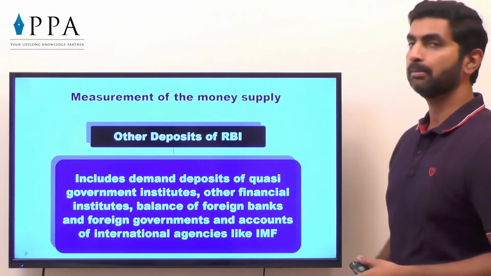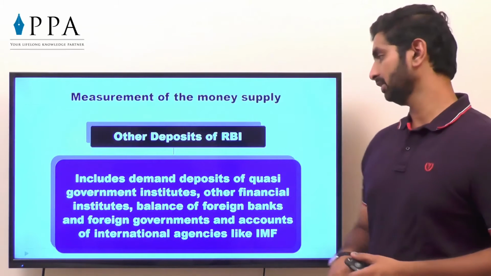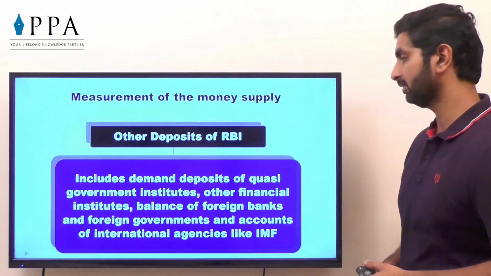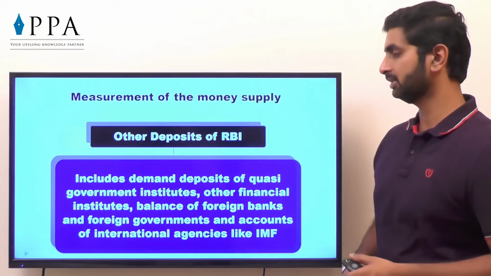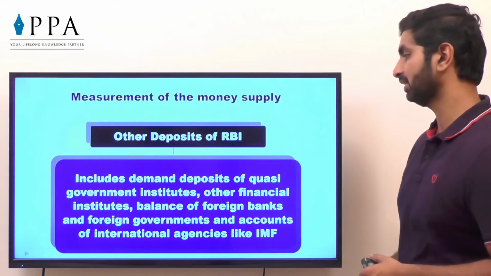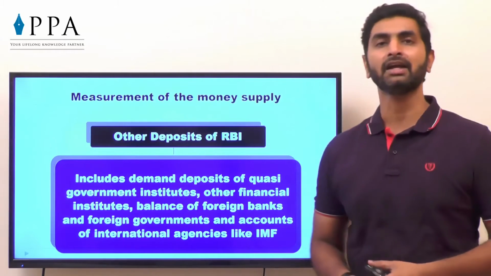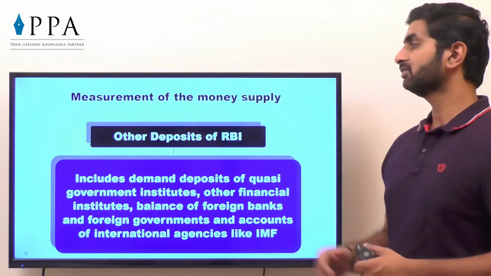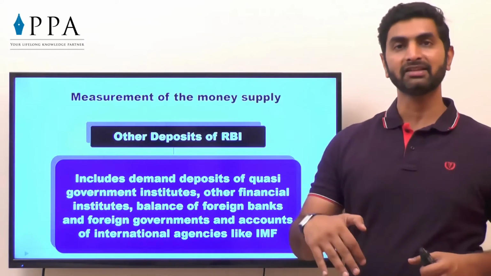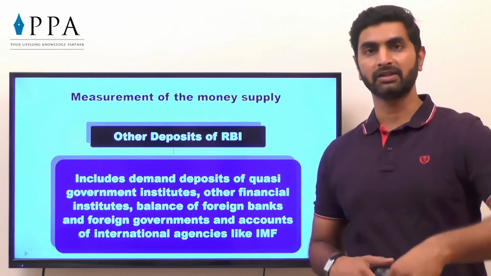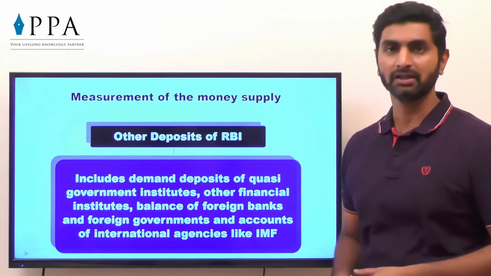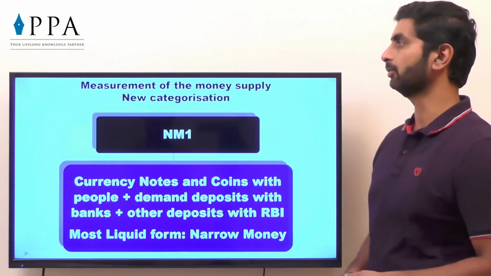Interbanking amount is not included, just general public kept investment or FDs in the bank. Other deposits with RBI, we have seen that is also added in M3. It includes demand deposit of quasi-government institutions, other financial institutions, balance of foreign banks in India and foreign governments, and accounts of international agencies like IMF. So other deposits with RBI means the amount kept by other banks, amounts kept by the foreign banks, as well as IMF also gives some funds. So whatever amount goes to all this is called as other deposits with RBI. It is also added in M4.